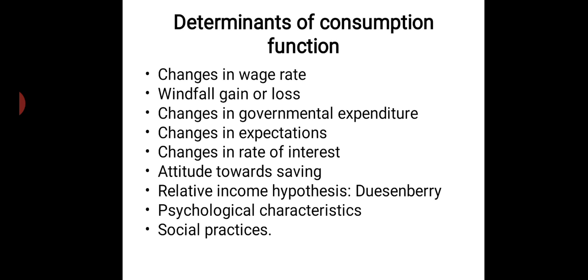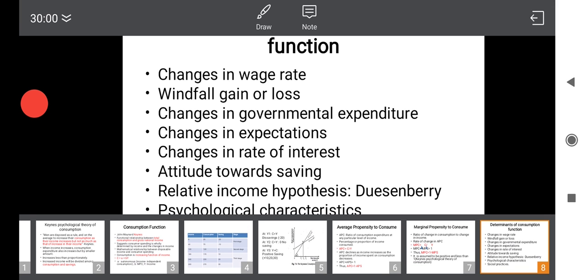Psychological factors are another. We have our own attitude, our own perspective towards consumption and saving. All those things can also affect our consumption function. Even social practices. Some people believe that every Friday, every Tuesday you have to go to a temple and do abhishekams worth 20,000. Then their consumption function cannot be compared to anyone else's. Likewise, if every marriage or every birthday is celebrated grandly, such social practices also affect our consumption function. So all these are certain factors which affect the consumption function of a person.